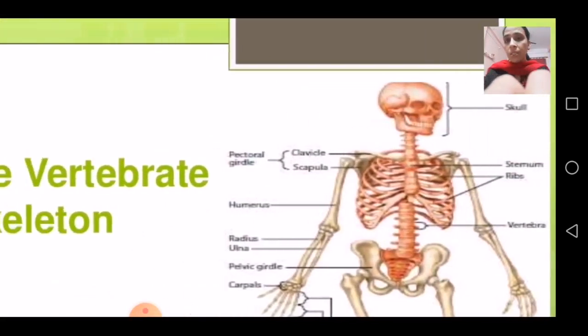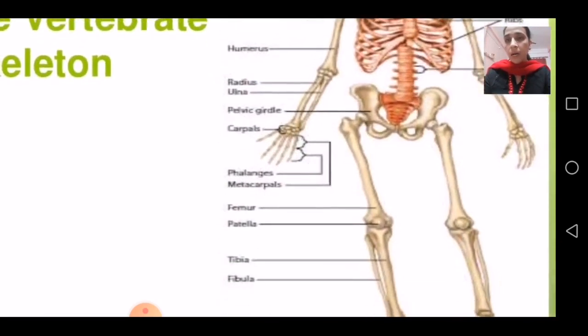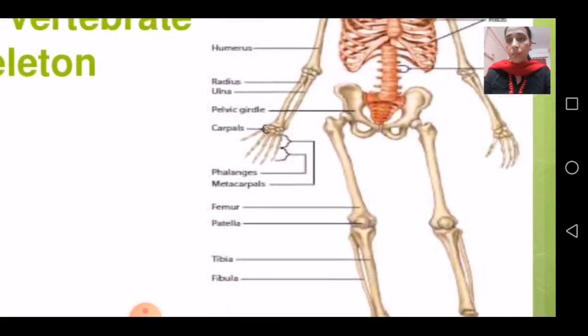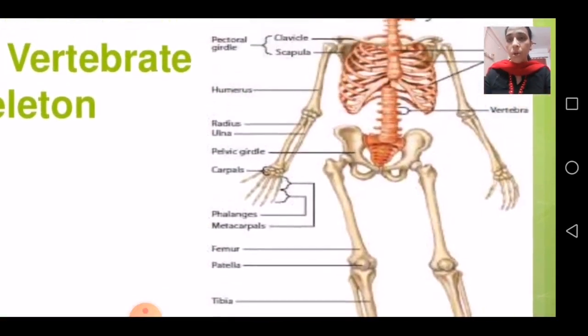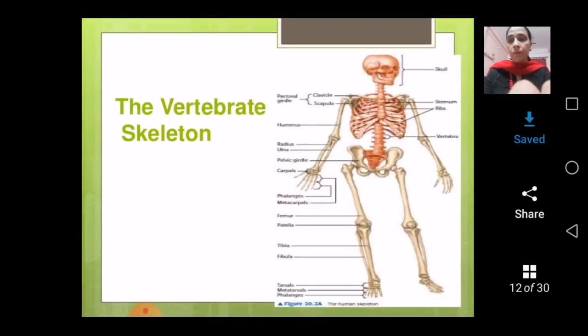So as you can see on the screen, here above we were talking about skull, then we have vertebrae or vertebras, then rib cage here, then we have hand bone, and then we have leg bone. So different parts, femur, the thigh bone, the other name of thigh bone. It is not necessary to remember all these parts, but some of the parts you can go through.